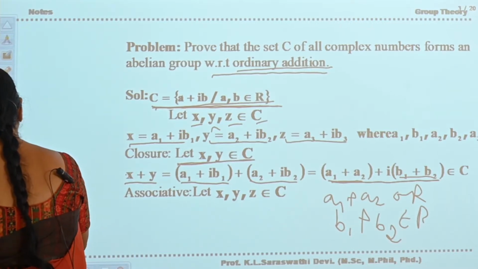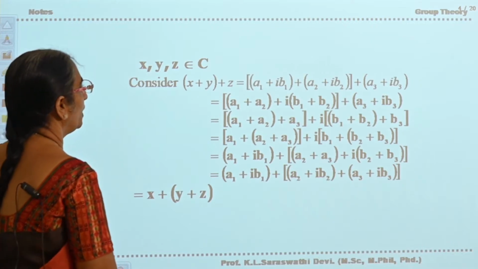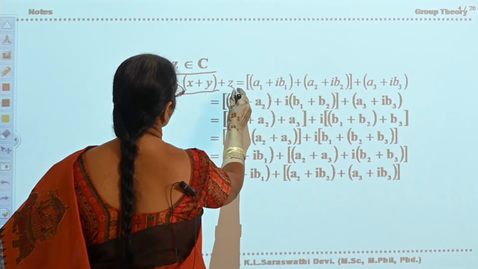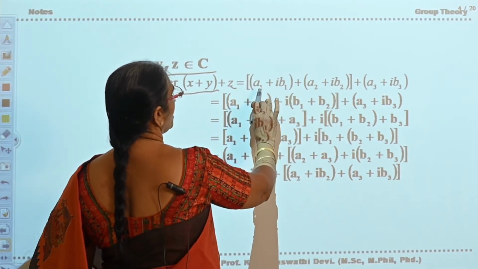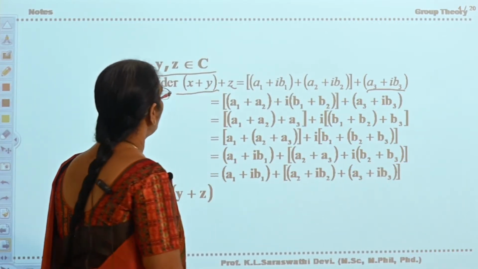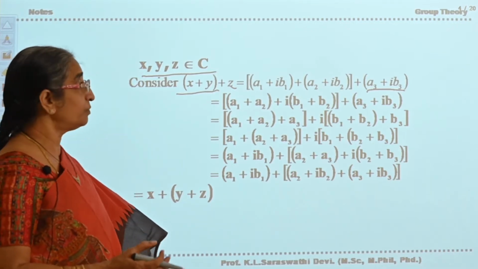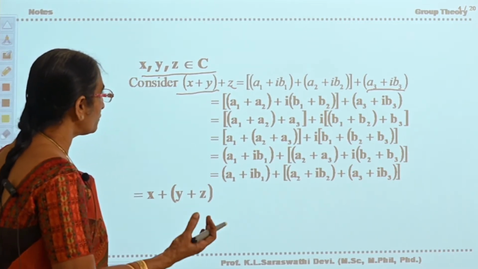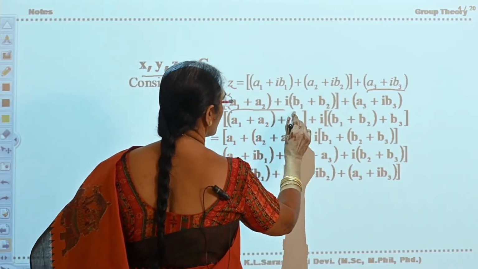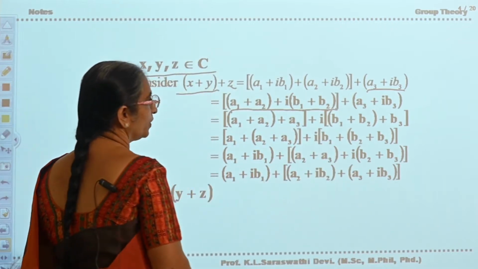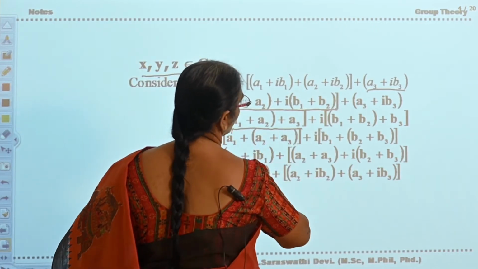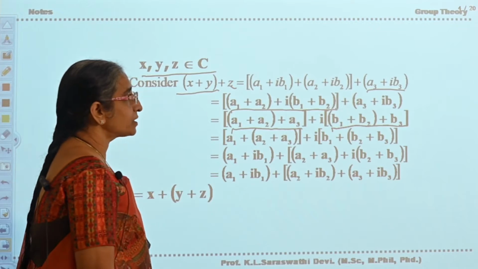Now see whether associativity is satisfied or not. Let x, y, z belong to C. Now consider x plus y plus z. Now x plus y is a1 plus ib1 plus a2 plus ib2, plus a3 plus ib3. First you have grouped x plus y, that means you applied the binary operation first between x and y. Now it will be, as in the previous case, a1 plus a2 plus i into b1 plus b2. Now it is a3 plus ib3. Now I separate, then a1 plus a2 plus a3 plus i into b1 plus b2 plus b3.